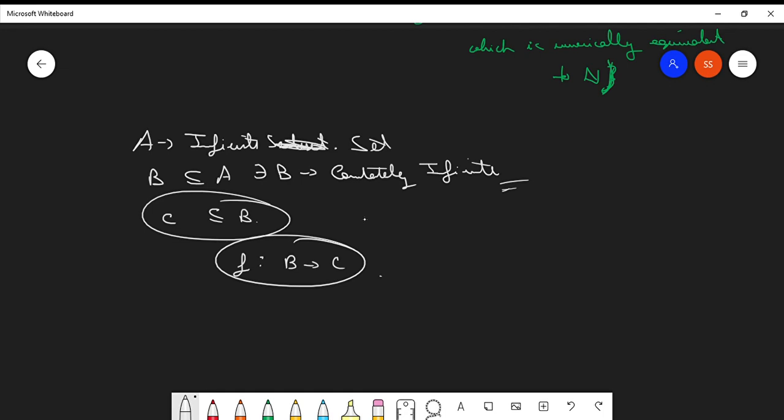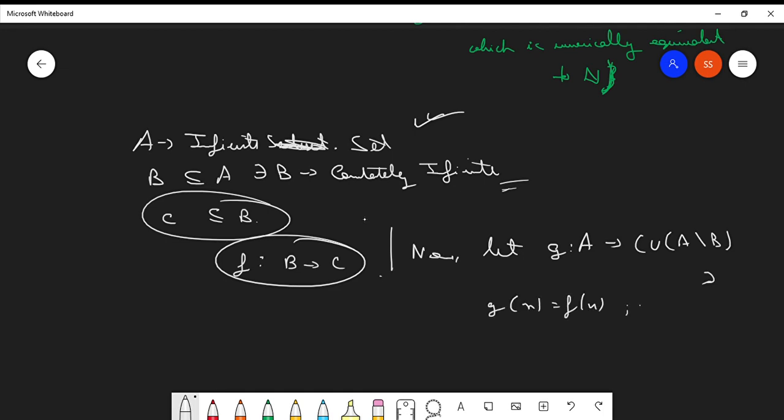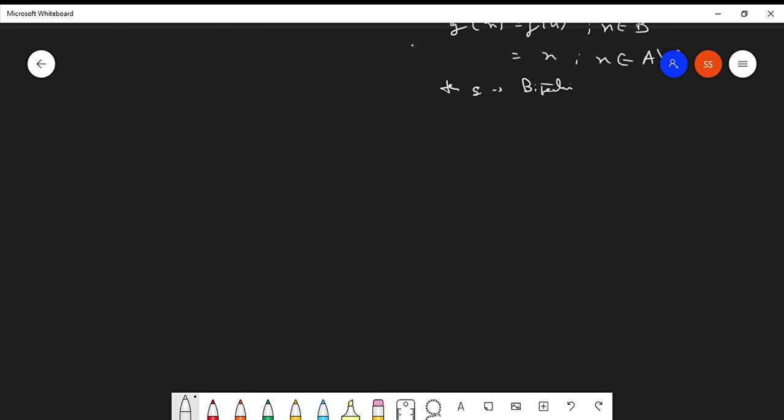Clear? Now, if you consider a mapping from the infinite set to the set C union A minus B, such that G(x) equals F(x) where x belongs to the countably infinite set B, and equals x if x belongs to the difference between A and B, then G is also bijective. This is a notion. Without understanding the proof, understanding this is kind of a bit difficult, so let us understand the proof first.